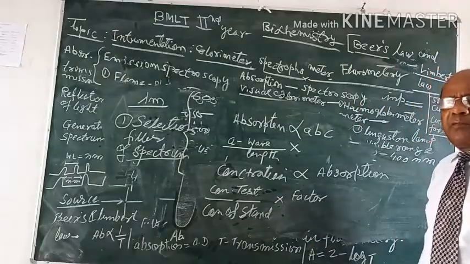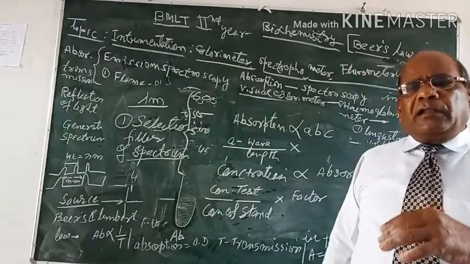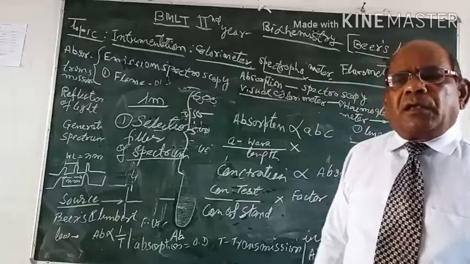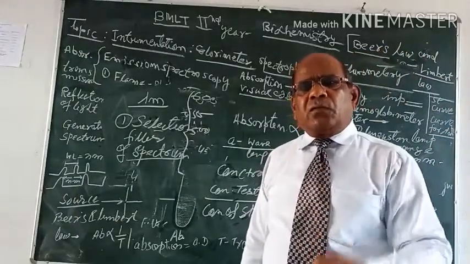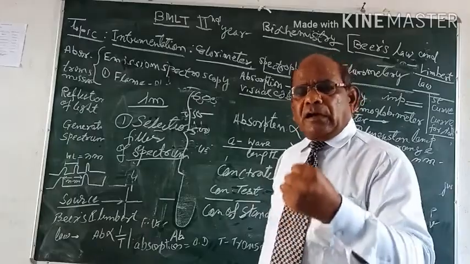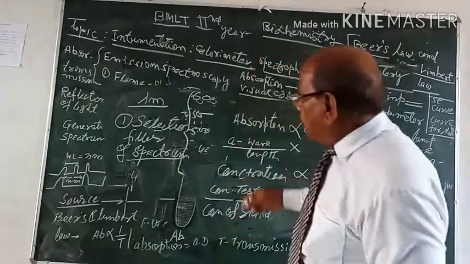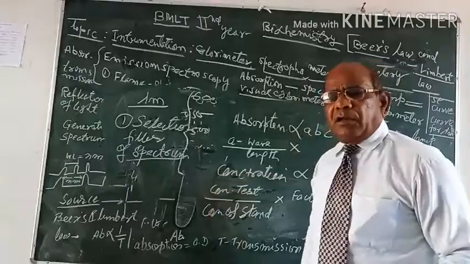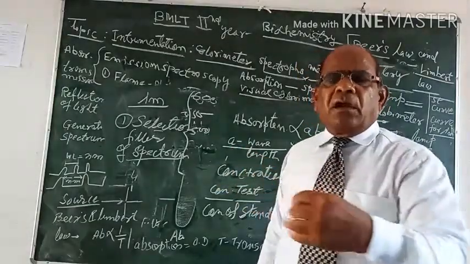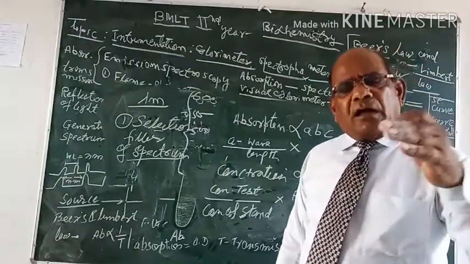After selection, we will proceed for the procedure of the test, and after completing the procedure of the test, ultimately, the most important point of today's topic, our aim is to develop a color transparent solution, and that transparent colored solution is made to observe in the calorimeter, where we pass the light through the colored solution, especially after selecting the particular filter or spectrum.